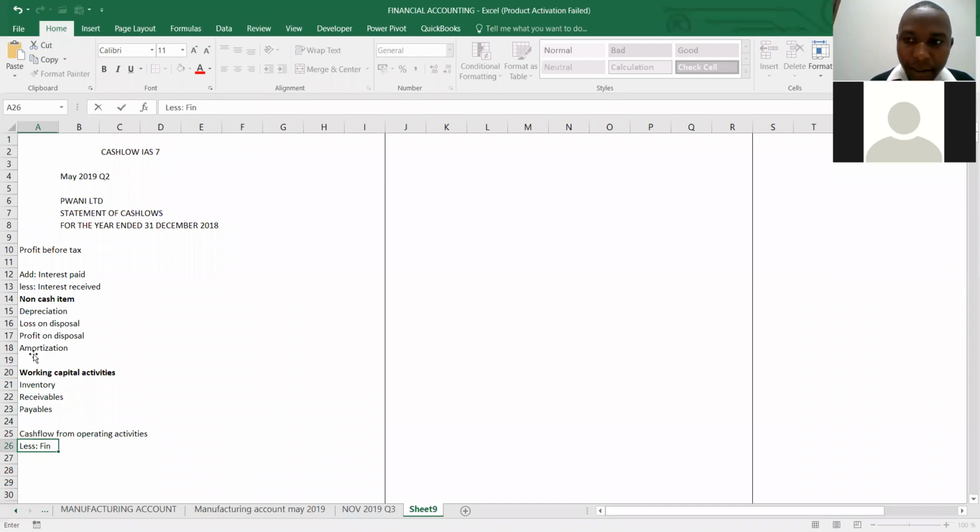Here we should add finance cost again. There is finance cost or interest. So we need to less here finance cost. And also we less tax. So that at the end we get what? Net cash flow from operating activities.